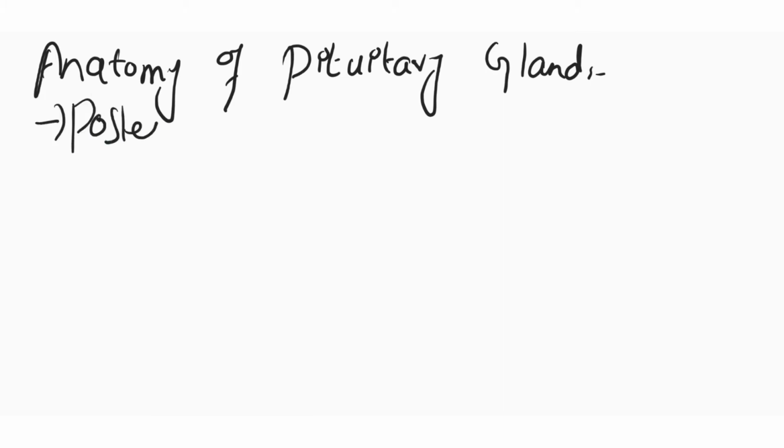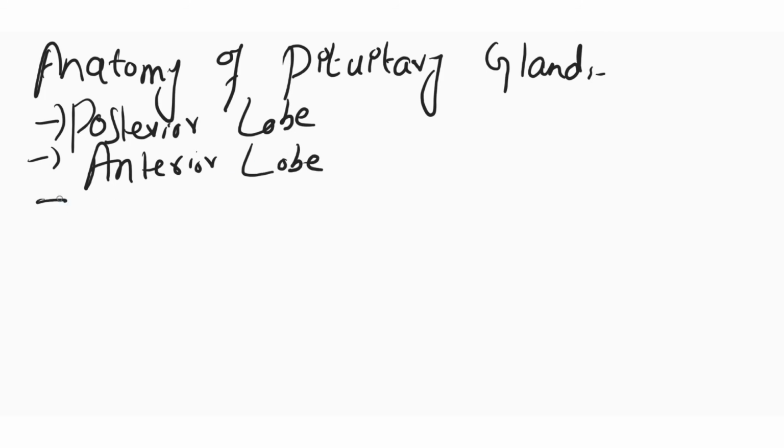Now the anatomy of the pituitary gland. The pituitary gland has 3 lobes. One is the posterior lobe, anterior lobe, and intermediate lobe.